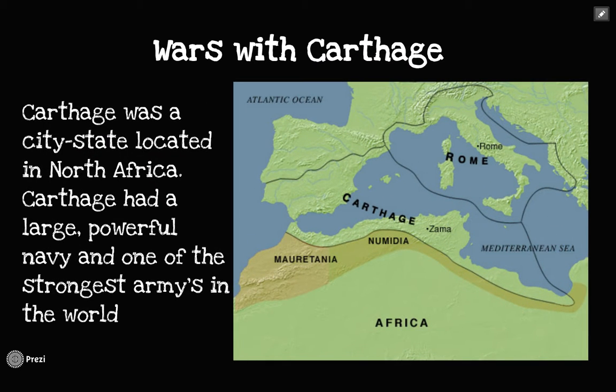Wars with Carthage. So Carthage was a very powerful city-state located in North Africa. So if you take a look at this map right here, this is where Carthage is. It's the very north of Africa. It had a powerful navy and one of the strongest armies in the world. So it was only a matter of time before Rome and Carthage had a conflict.